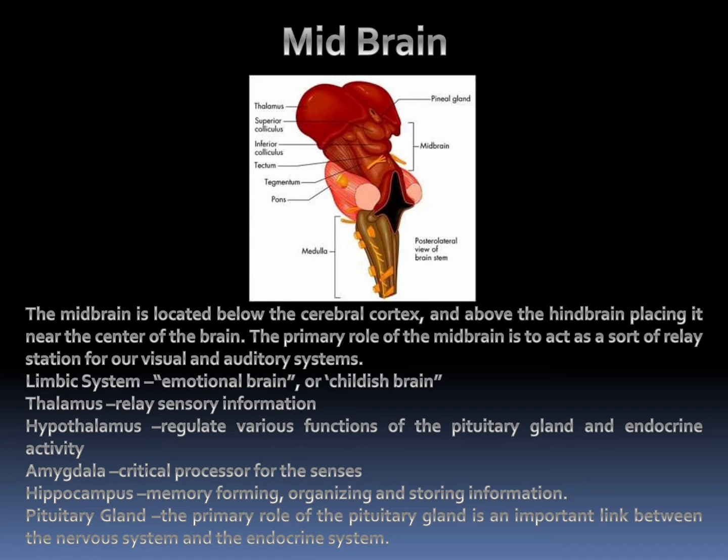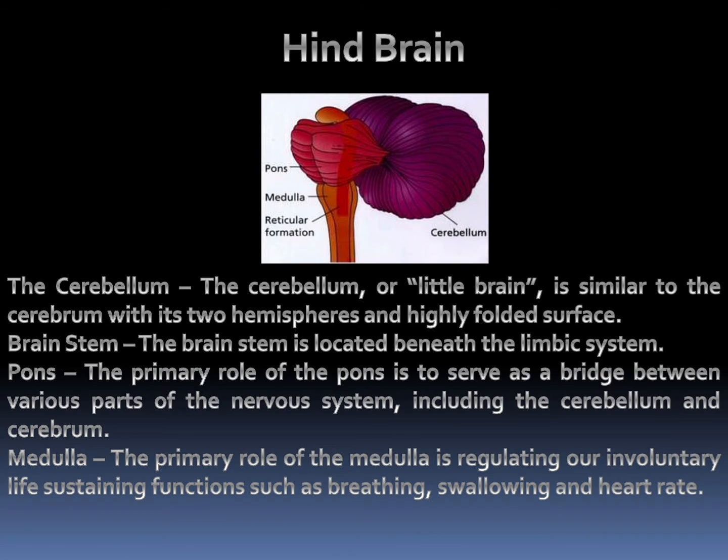Next, we can see about the hindbrain. That is the last part of the brain. Here we can see the cerebellum, brainstem, and pons. So what is the cerebellum? The cerebellum or little brain is similar to the cerebrum with its two hemispheres and highly folded surface. It is associated with regulation and coordination of movement, posture, balance, and cardiac, respiratory, and vasomotor centers.